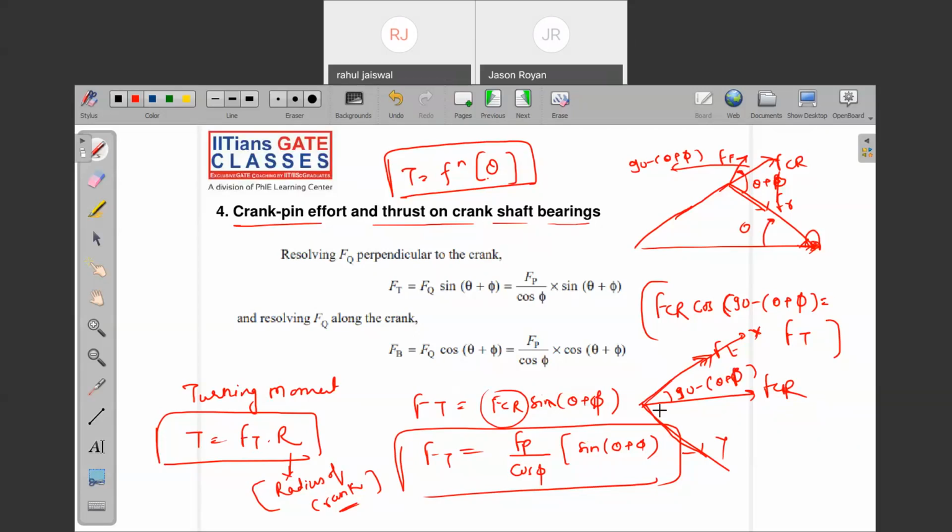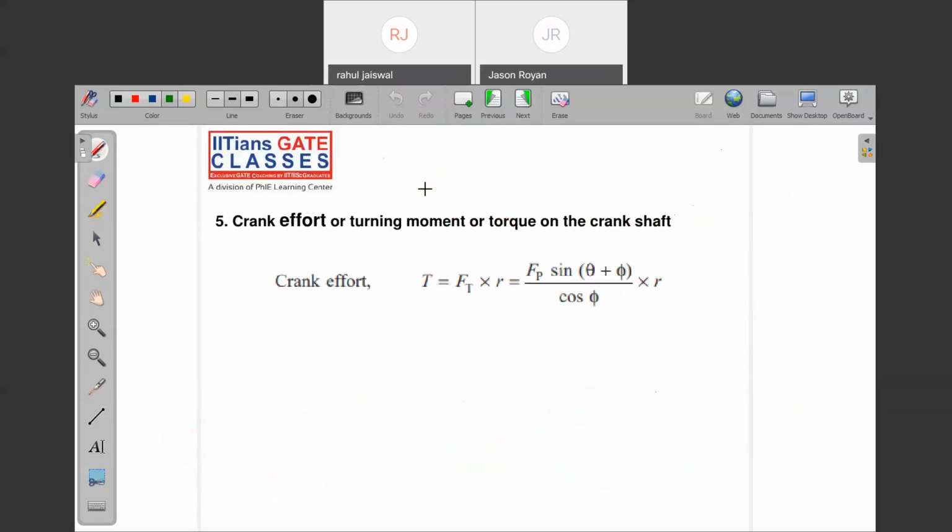And one more force, if you resolve in this direction, that is the radial direction, you are going to get the thrust on the crankshaft bearing. Can you see? There is a bearing here, and here the load is acting. Yes or no? FR. Are you getting my point? This we call thrust on the crankshaft bearing. Is it clear? And what is that formula? Very simple. FQ into cos theta plus phi. Whatever the FCR is there, that is nothing but FQ only in this diagram. Don't be confused. Here it is FQ. Right? So this is the crank effort.